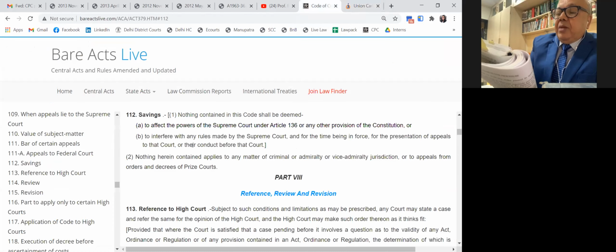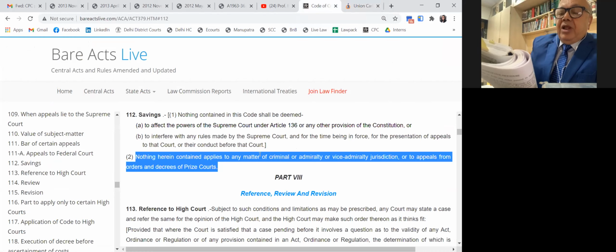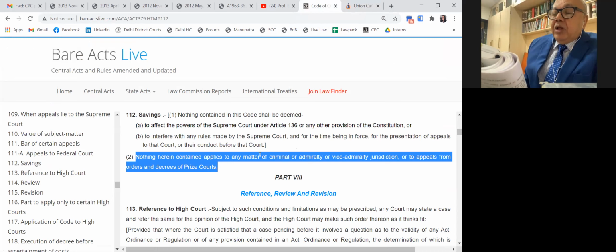Nothing herein contained applies to any matter of criminal or admiralty or vice-admiralty jurisdiction, or to appeals from a decree of a prize court. Prize court means naval and aircraft prize, under the Naval and Aircraft Prize Act of 1971. Check on the net and you will find it. The proceedings do not apply to this proceeding here.